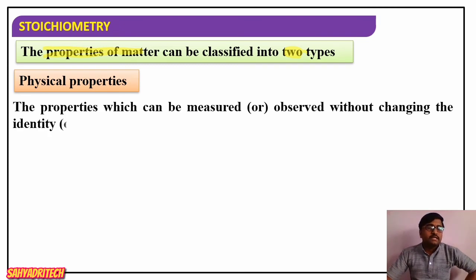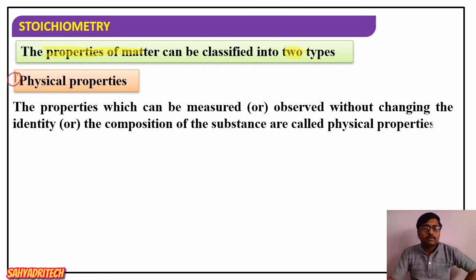Yes, the first one, physical properties. What are physical properties? The properties of a matter which can be measured or observed without changing the identity or the composition of a substance are called physical properties. So what are physical properties? These are the properties of a matter which can be measured or observed without changing the identity, or I can say composition, of the substance.